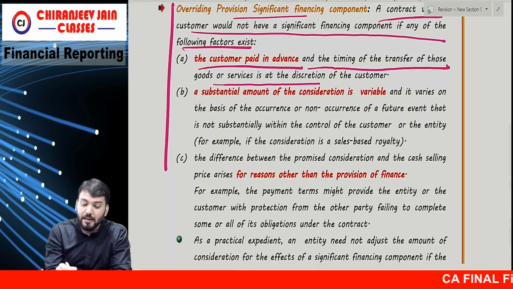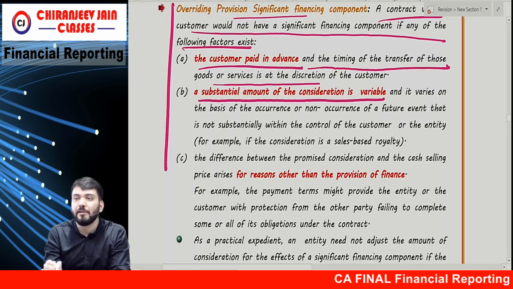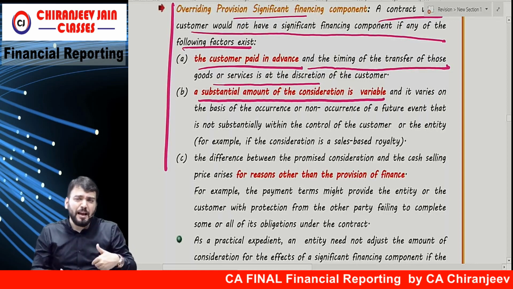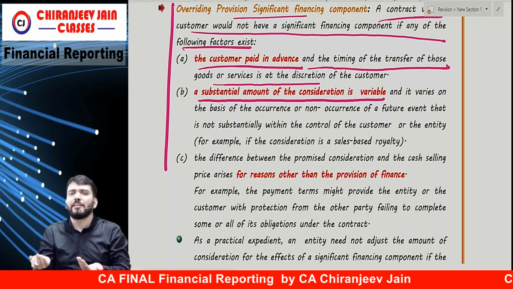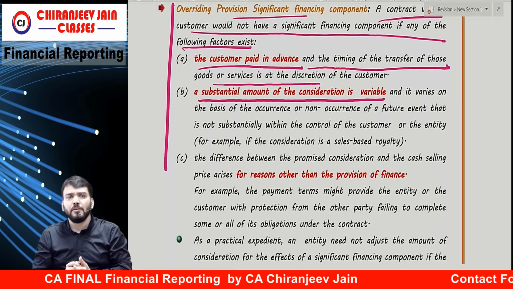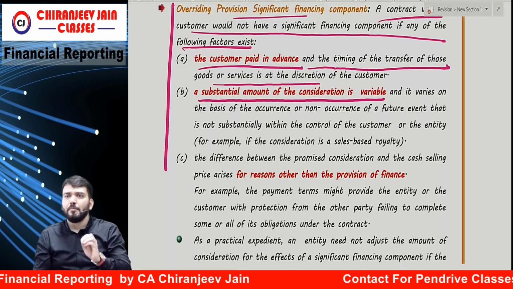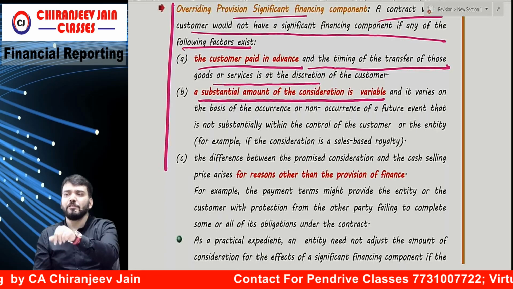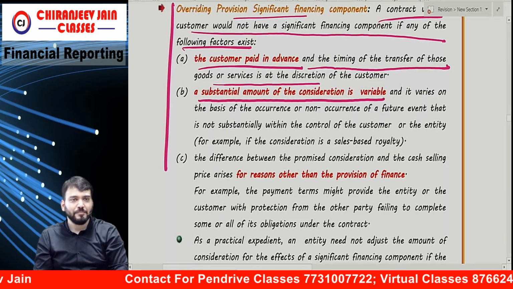Next, a substantial amount of consideration is variable. Suppose we have decided that the consideration will be based on your marks. If you get 60 marks, the fees is 6,000. If you get 90% marks, the fees is 9,000.